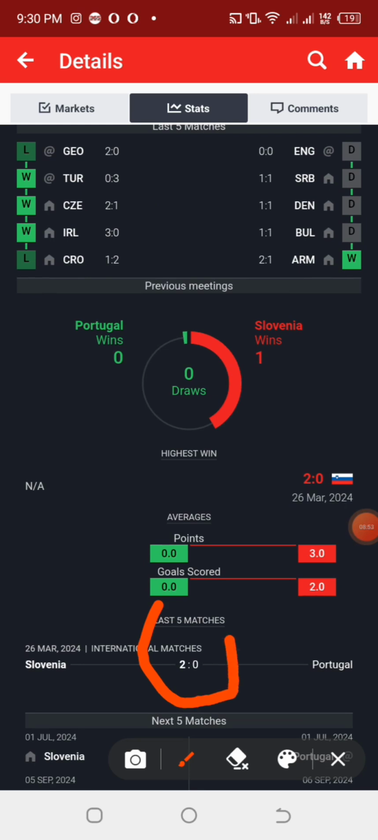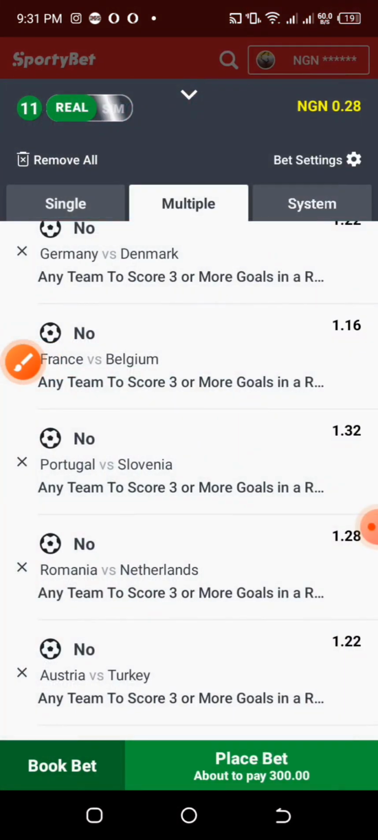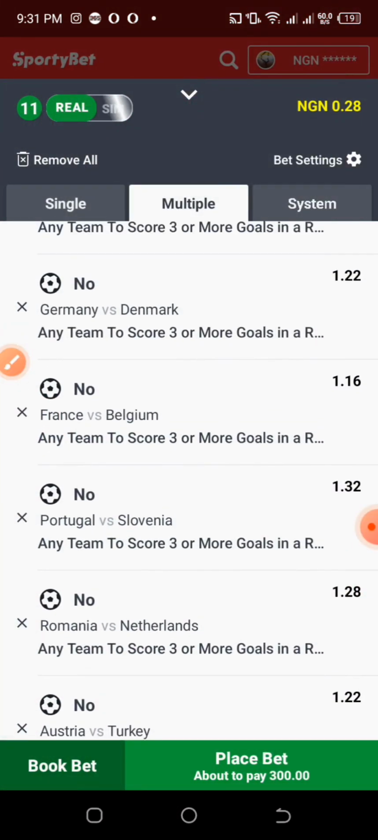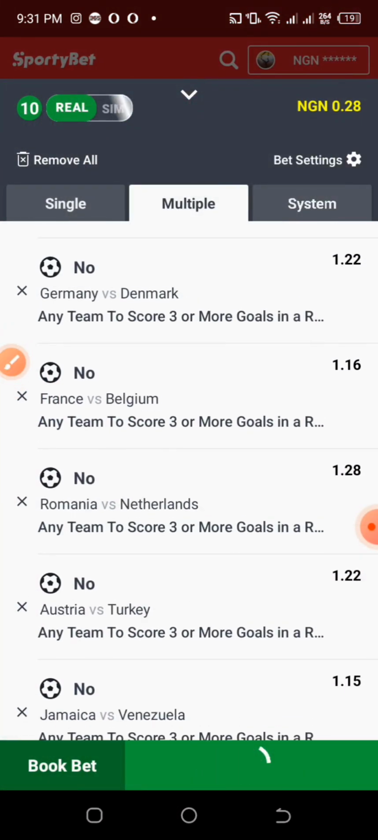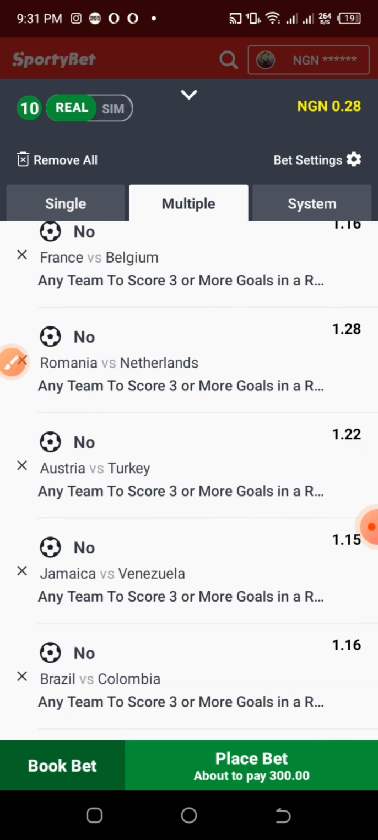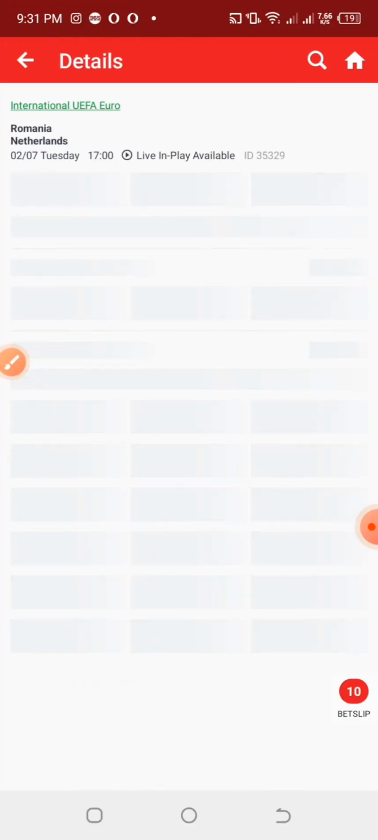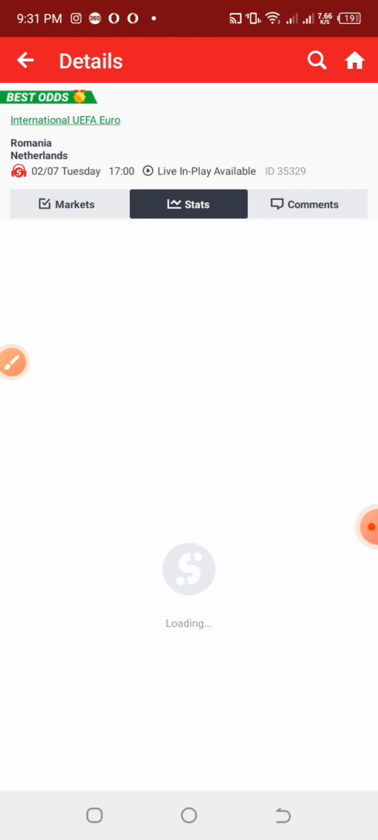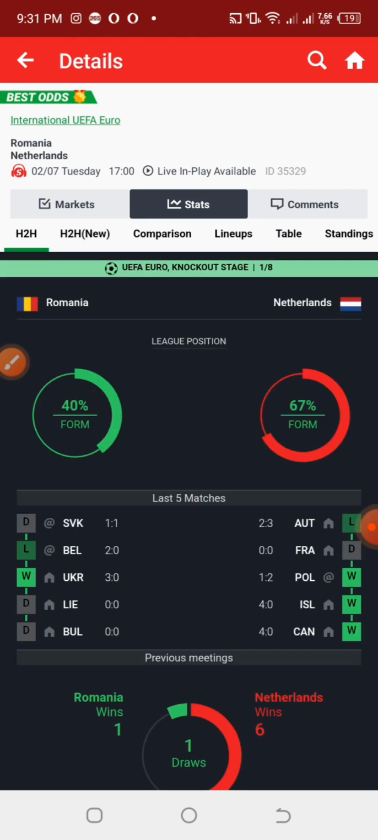But unfortunately, checking the last previous meeting against each other, they only had one match that they played against each other, which ended up 2-0, whereby Portugal lost to this particular Slovenia by 2 goals to nothing. But I'm removing it because that is not providing us enough data to conclude on the margin of goals. Maybe they are going to score 3 goals in a row or not.